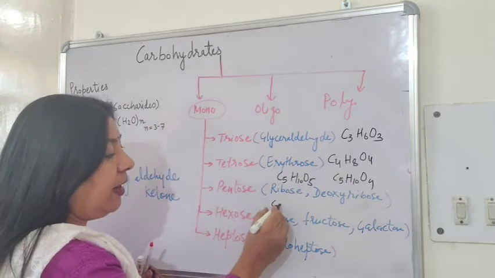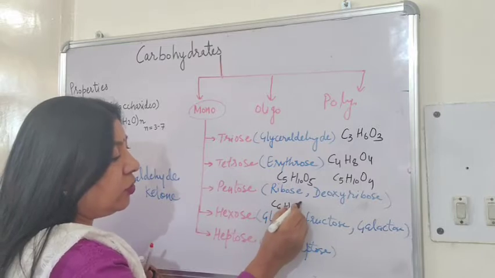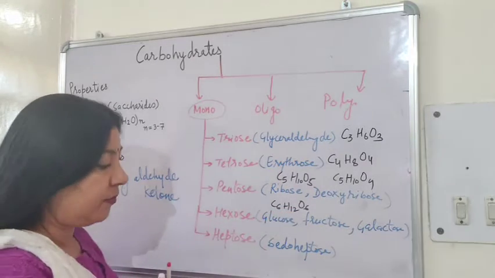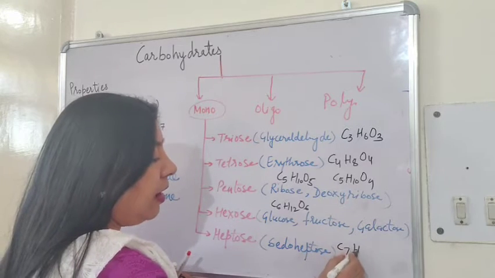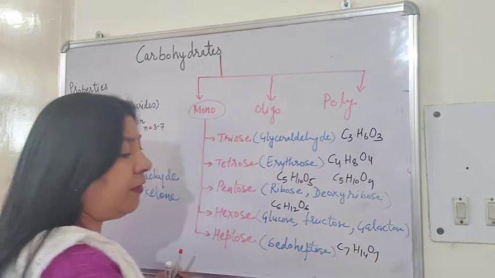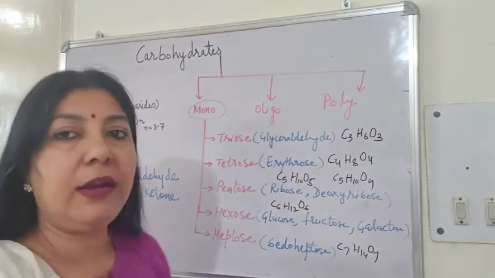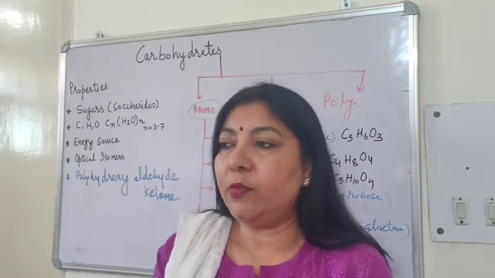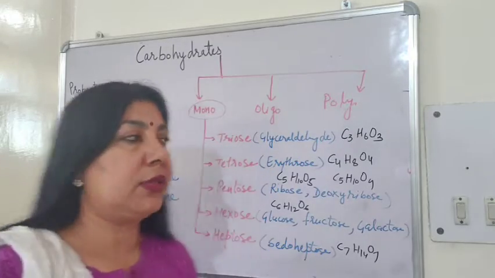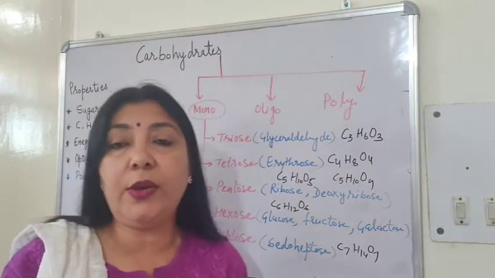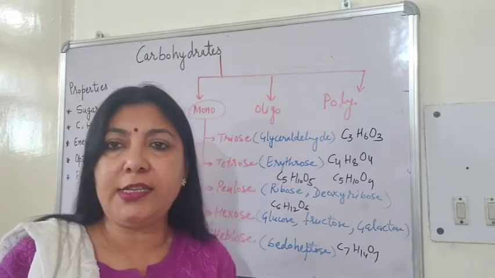Now, hexoses will be C6H12O6. And heptoses will be C7H14O7. Okay. So, these are the monosaccharides. Monosaccharides are micromolecules. They are very small units. They are soluble in water, sweet in taste.